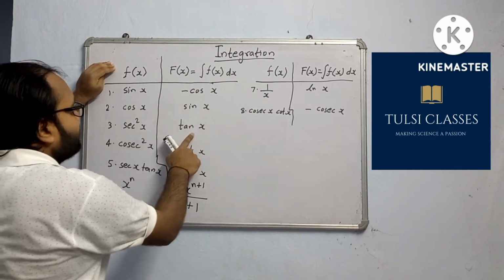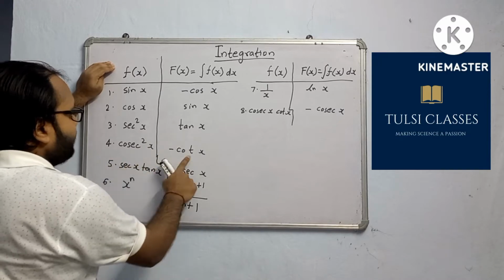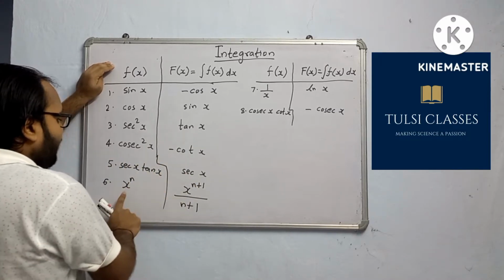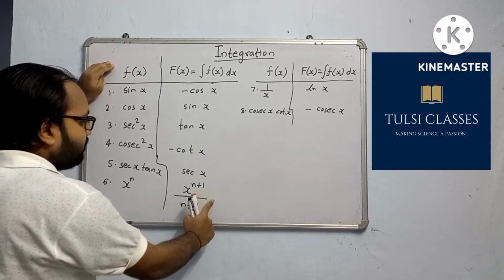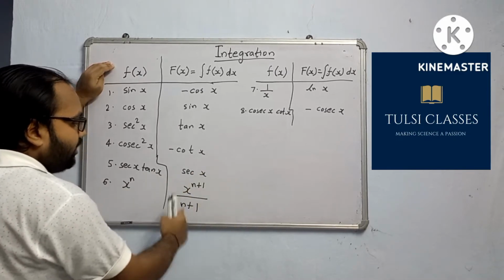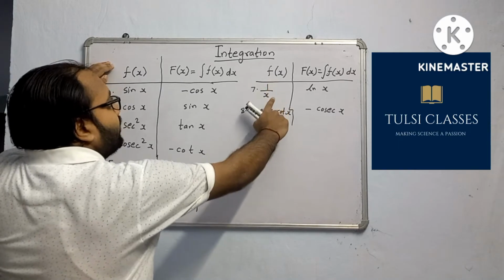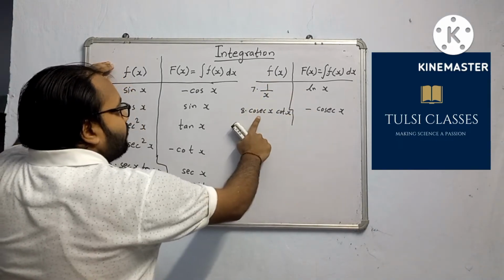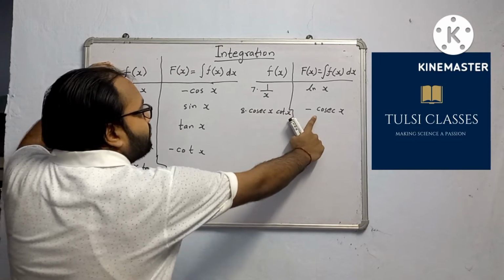Sec square x becomes tan x. Cosec square x becomes minus cot x. Sec x tan x becomes sec x. X to the power n becomes x to the power n plus 1 divided by n plus 1. Integration of 1 by x becomes ln x, and integration of cosec x cot x becomes minus cosec x.